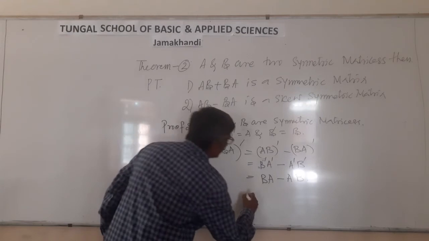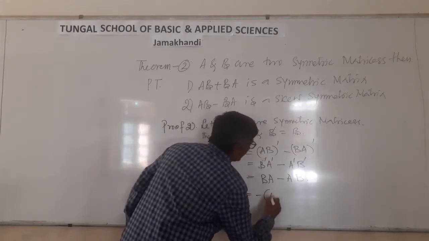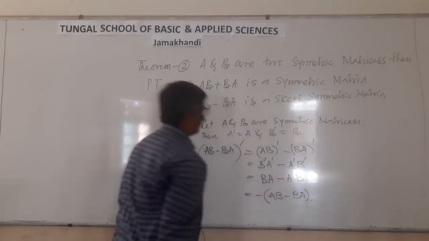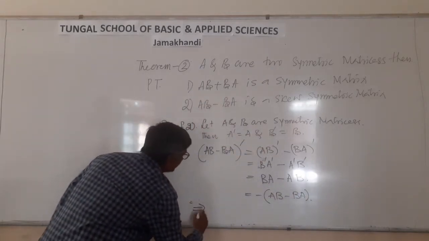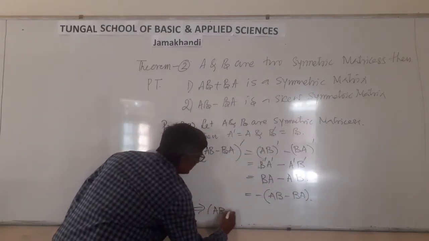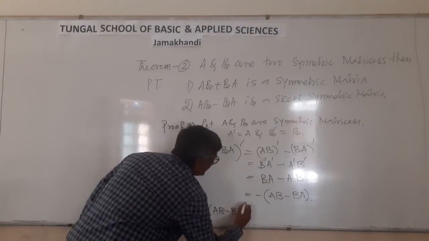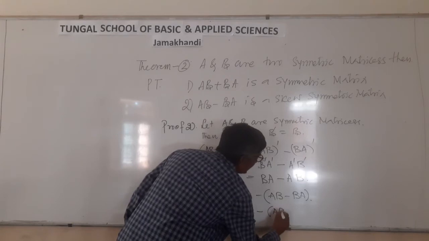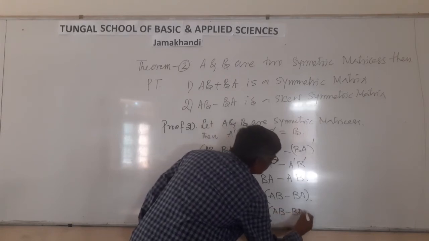Now I am taking minus into bracket: minus of (AB minus BA). This implies (AB minus BA) dash must be equal to minus of (AB minus BA).